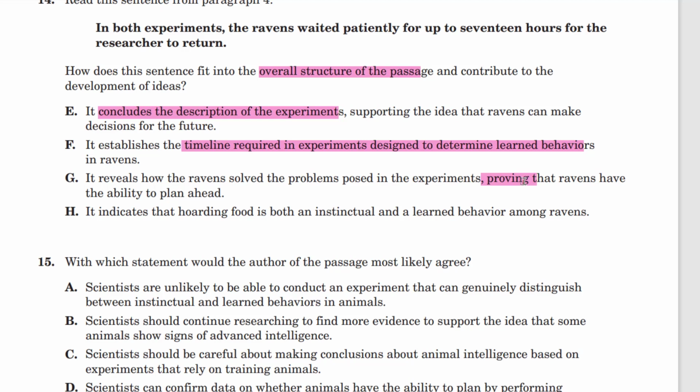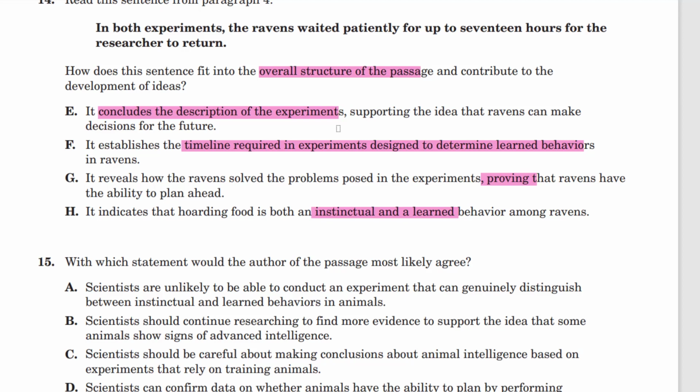It's just factually incorrect according to the passage. G is wrong. H, it indicates that hoarding food is both an instinctual and a learned behavior among ravens. It's both an instinctual and learned behavior? No, it was one or the other, and they had to design the experiment to differentiate those.